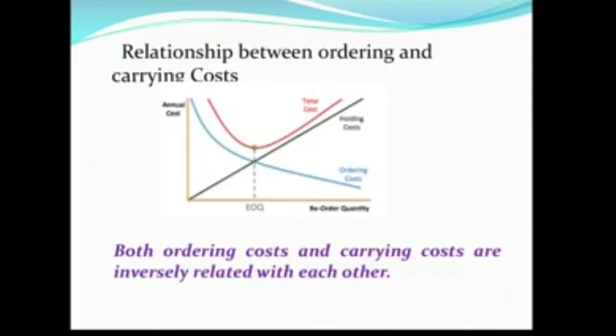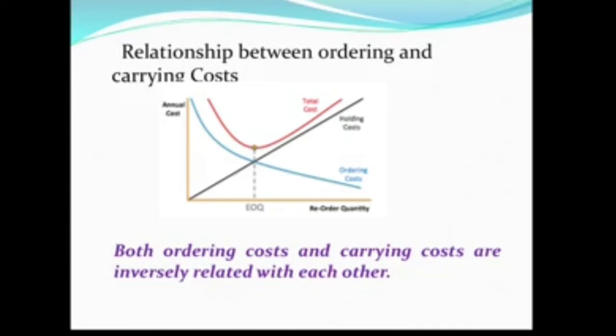So the next slide defines the relationship between ordering and carrying cost, that we can discuss with the help of this graph. This graph is between reorder quantity and annual cost. Here we can see if the reorder quantity increases, then ordering cost is going to decrease.